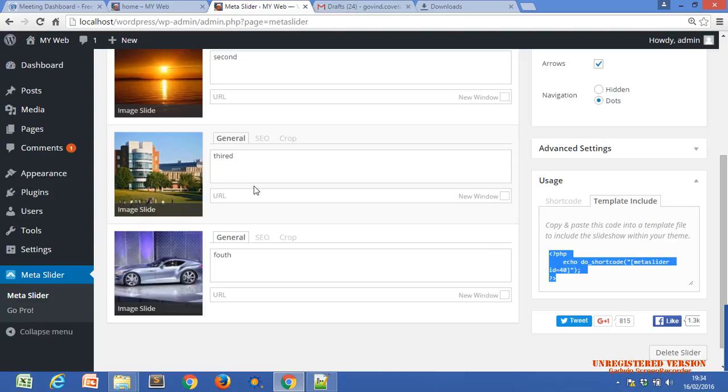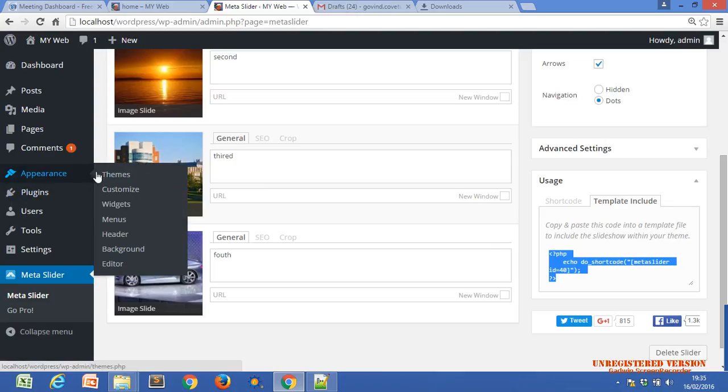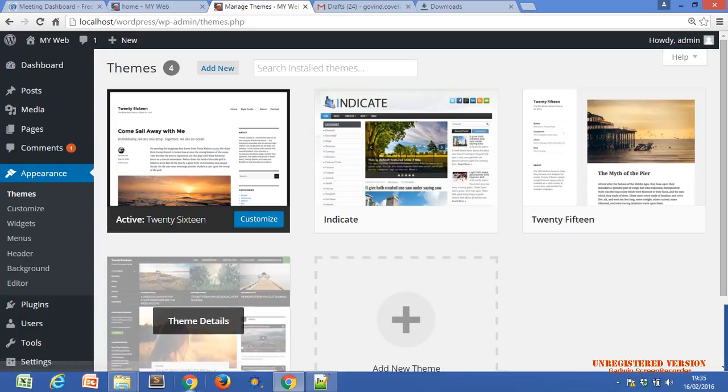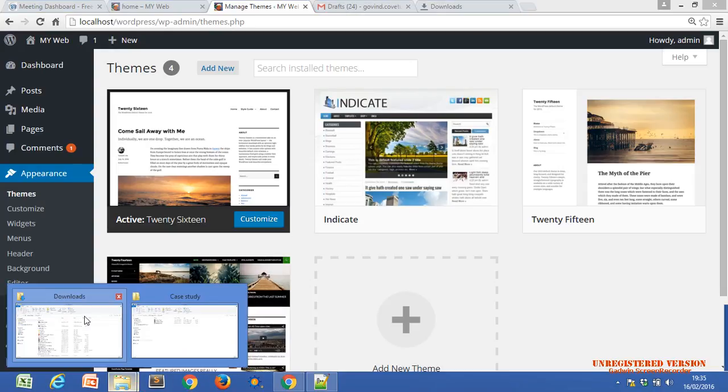So what is our theme? What is our theme, Nazar? If you want to see this slider in the header section, before or after the menu, you have to add our short code into our theme folder. Within the theme folder there is a header.php. So which theme is activated? 2016. Let's see in the file.